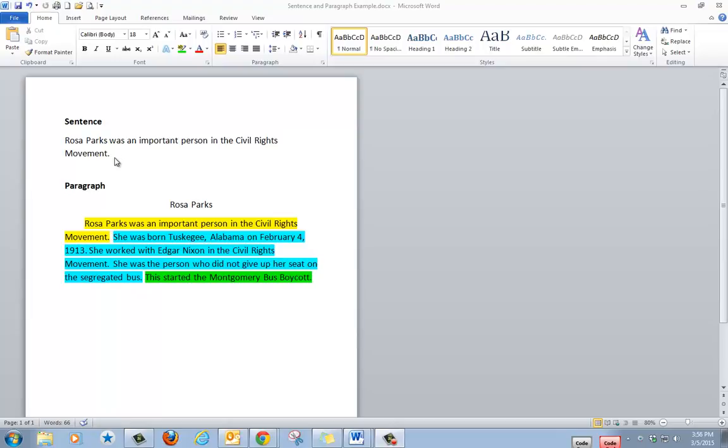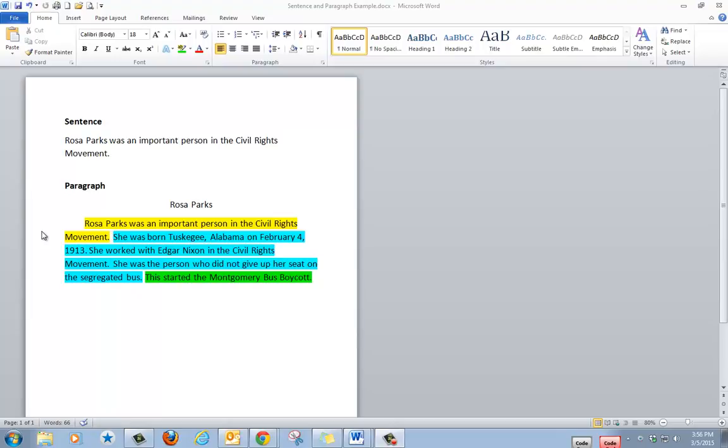Then we have a paragraph. And this paragraph, and all paragraphs, have an introduction, a body, and a conclusion. The introduction is highlighted in yellow. Rosa Parks was an important person in the civil rights movement.